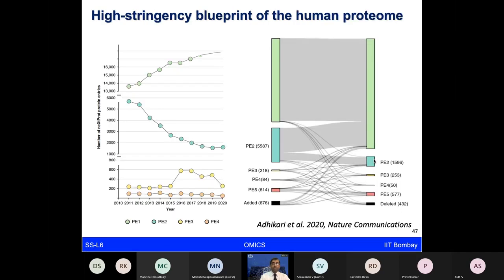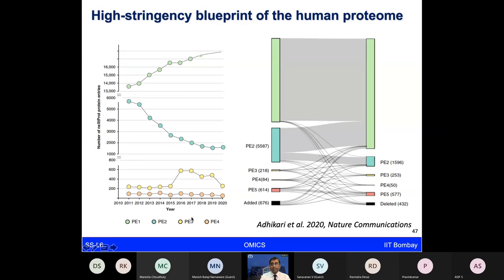Very recently, now we have the more high stringency blueprint of the human proteome, where we are also involved from the India side as part of this project, where now we have 90.5% of the overall human proteome deciphered. It's still not 100%, but at least we have quite stringent criteria which we have used to analyze the proteomics data. And from that, we know that at least 90.5% of the gene coding protein sequences can be identified using mass spectrometer.